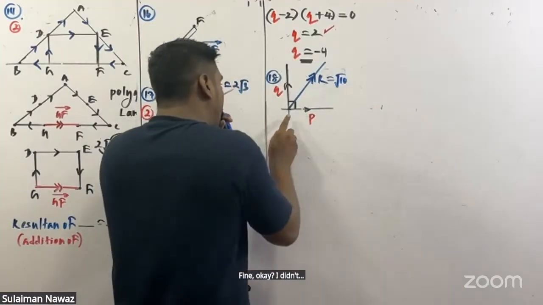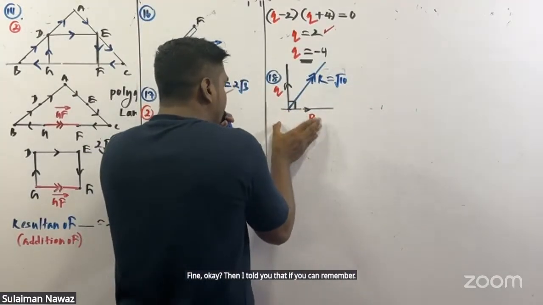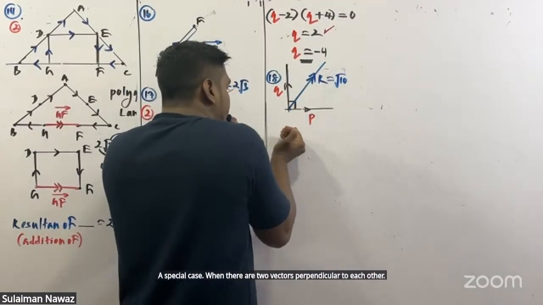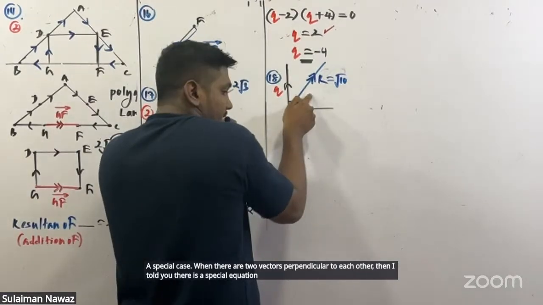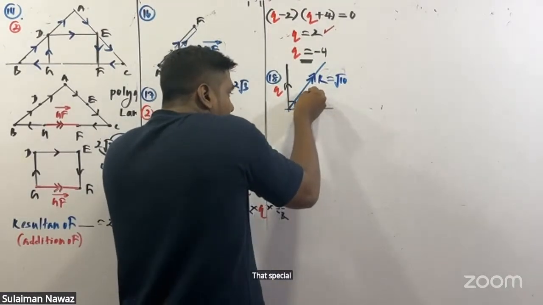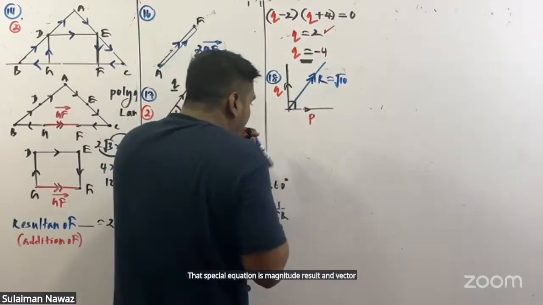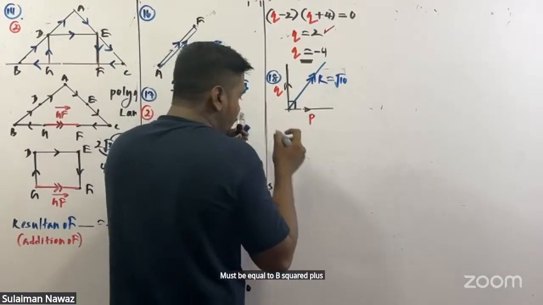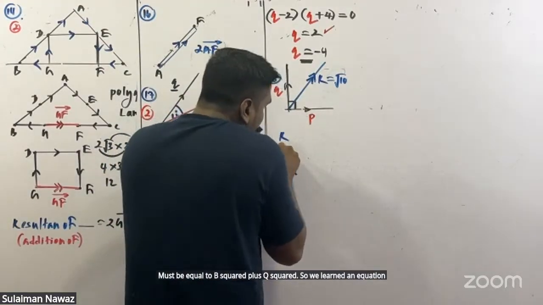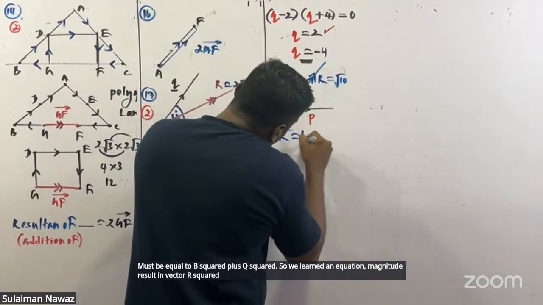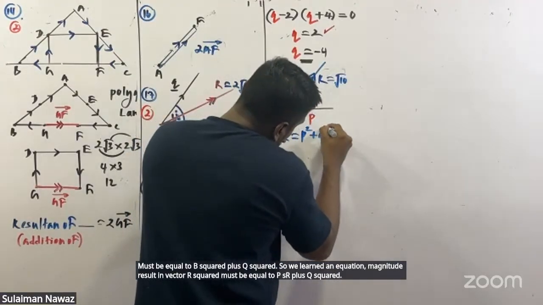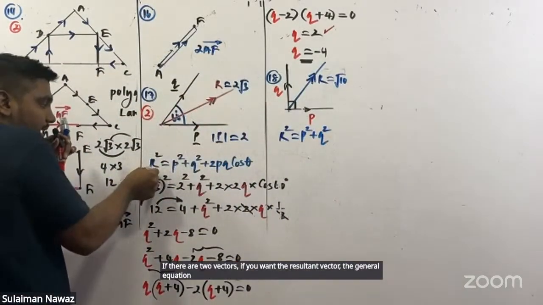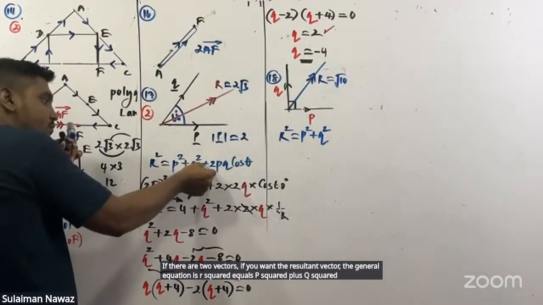Then I told you that if you can remember a special case, when there are two vectors perpendicular to each other, there's a special equation to find the resultant vector. That special equation is: magnitude of the resultant vector, capital R squared, must be equal to P squared plus Q squared. If there are two vectors, the general equation is R squared equals P squared plus Q squared plus 2PQ cos theta.